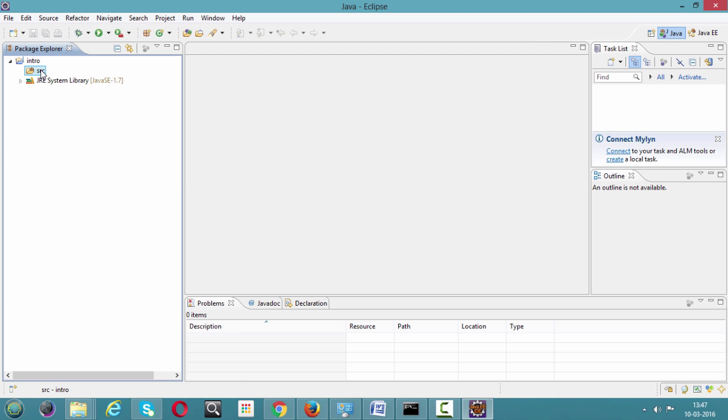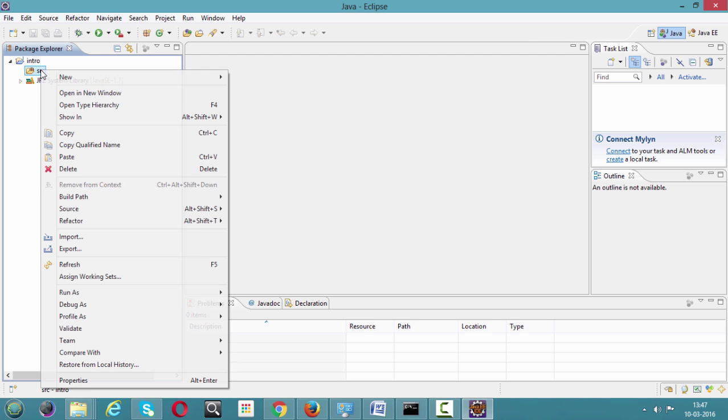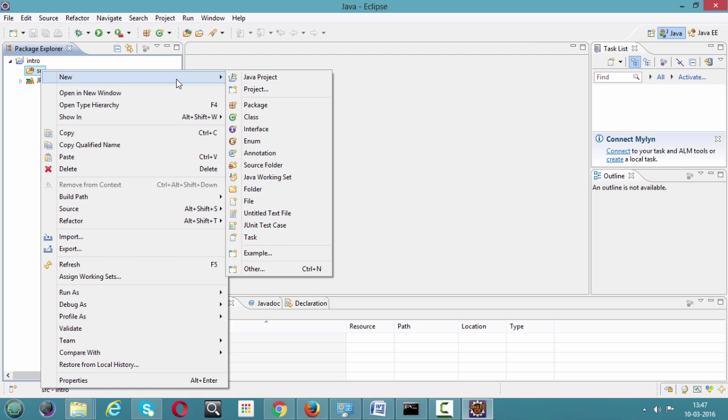Just right click on this src, or else you can right click on the project, go to new and just create a class. So we have a structure. We need to create a package. Under that package we need to create the classes that we'll be discussing later on. As of now, I'm going to run a simple sample test just to show you that everything is working good. That's it.